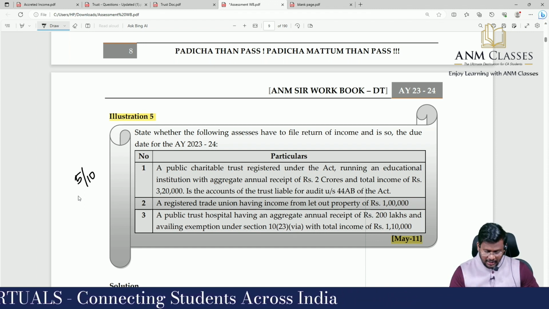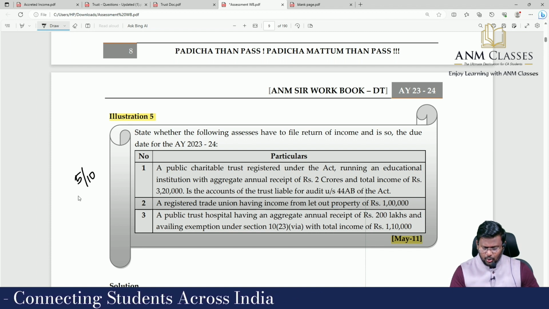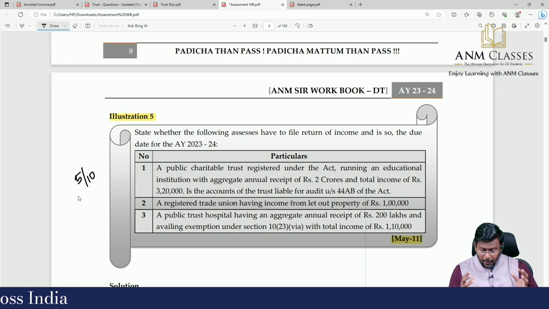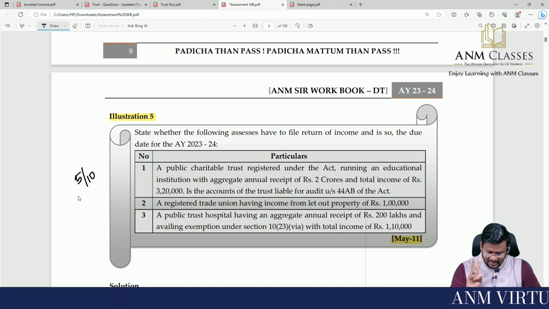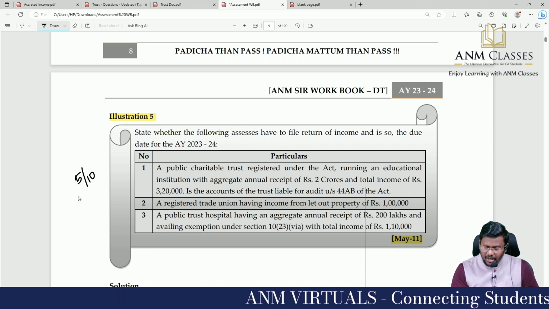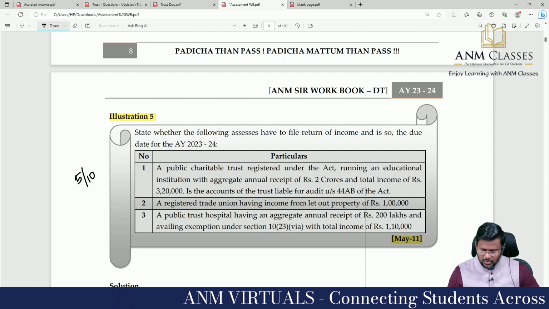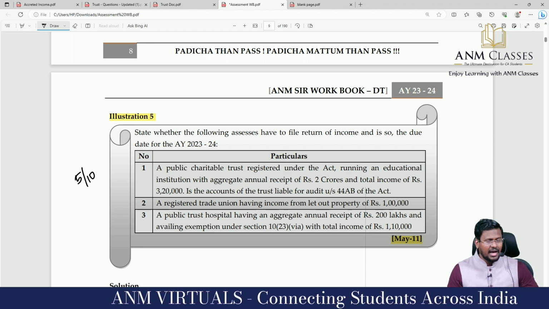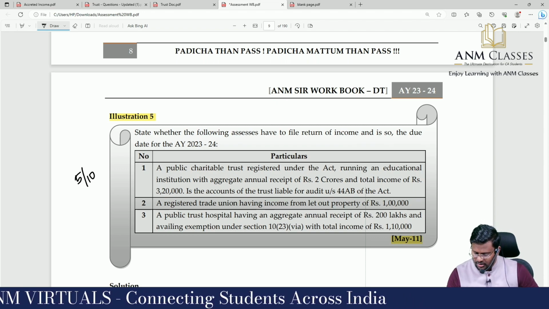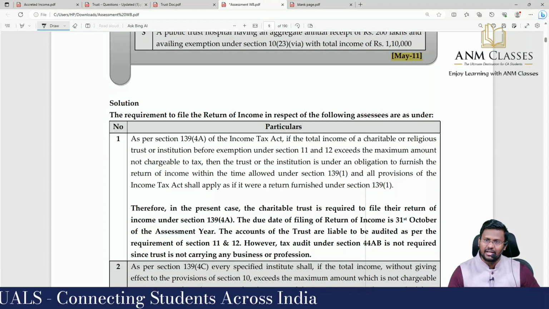Question number 2. A registered trade union having income from let out property rupees 1 lakh. Question number 3. A public trust hospital having an aggregate annual receipt of 200 lakhs and availing exemption under section 10(23C) clause 6A with the total income of 1,10,000. So 3 cases have been given and they are asking whether they are liable to file the return of income under section 139. This is a May 2011 question.